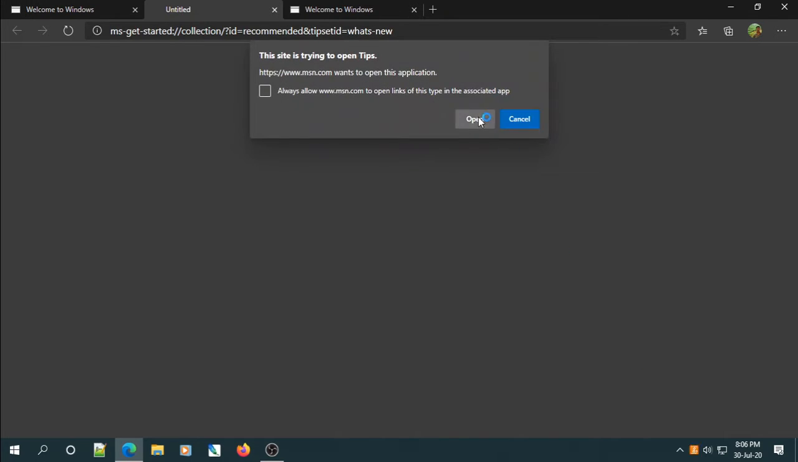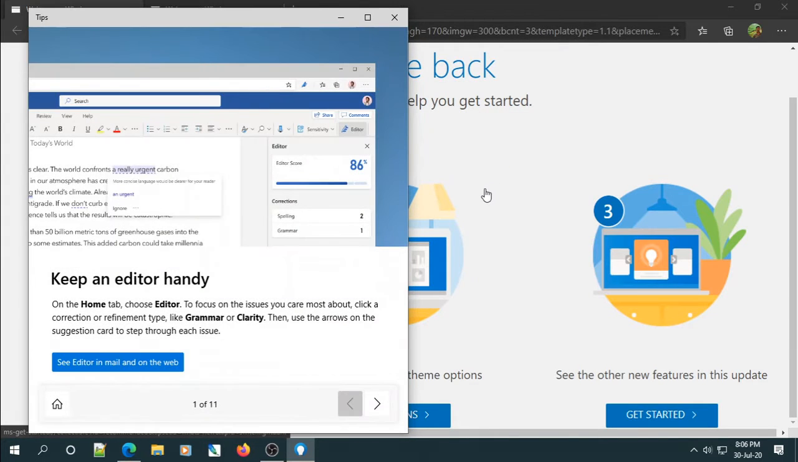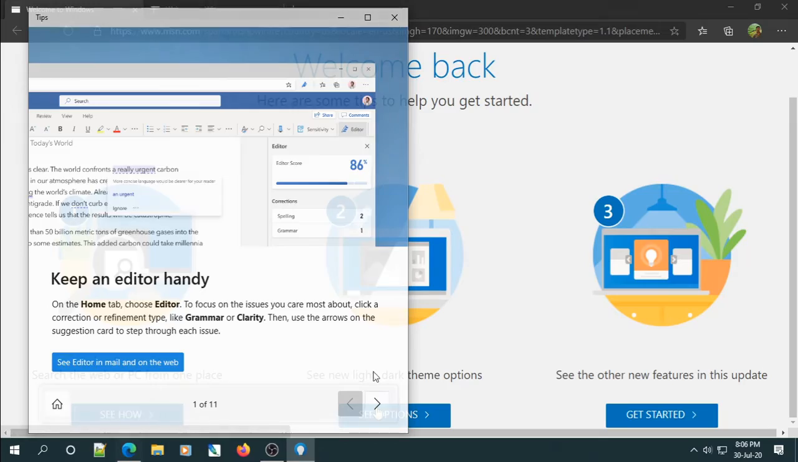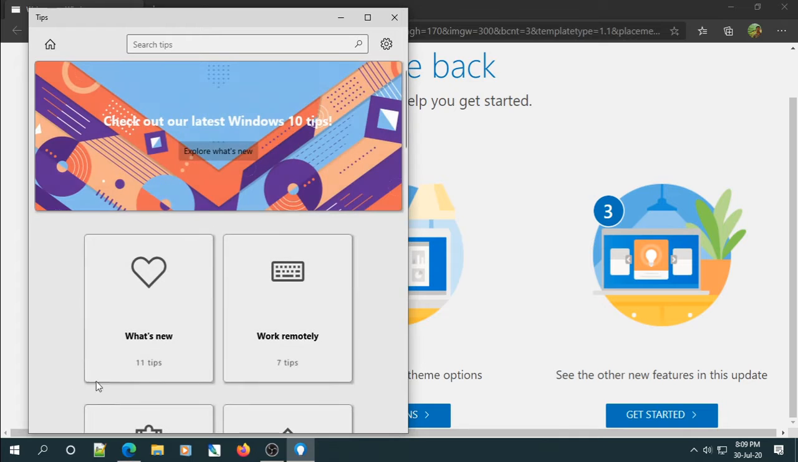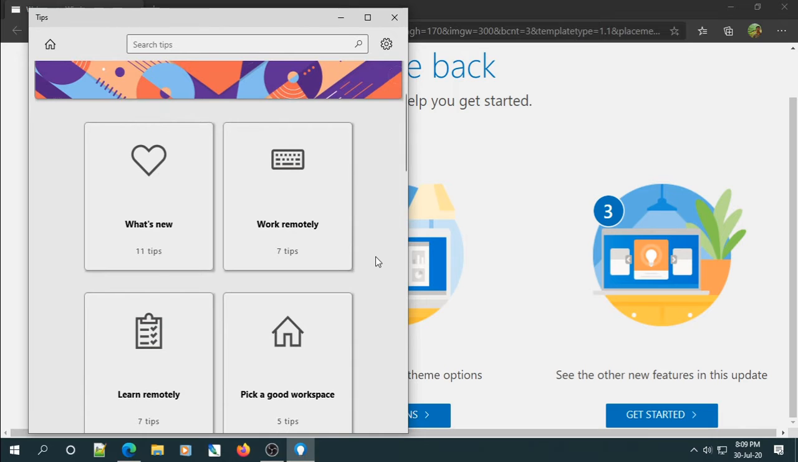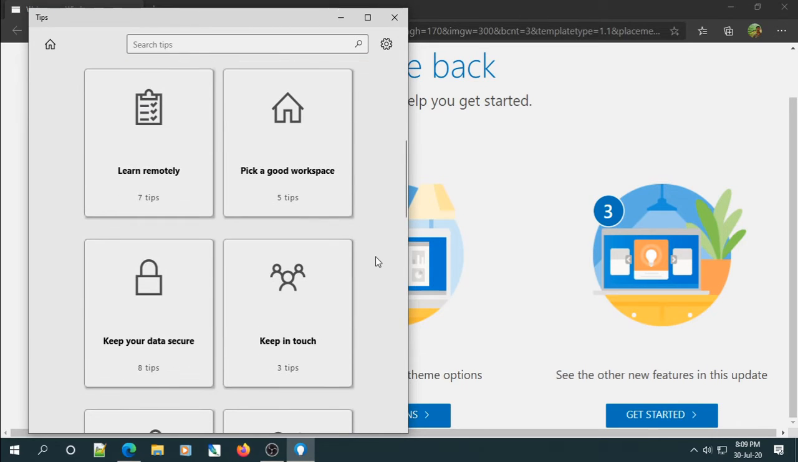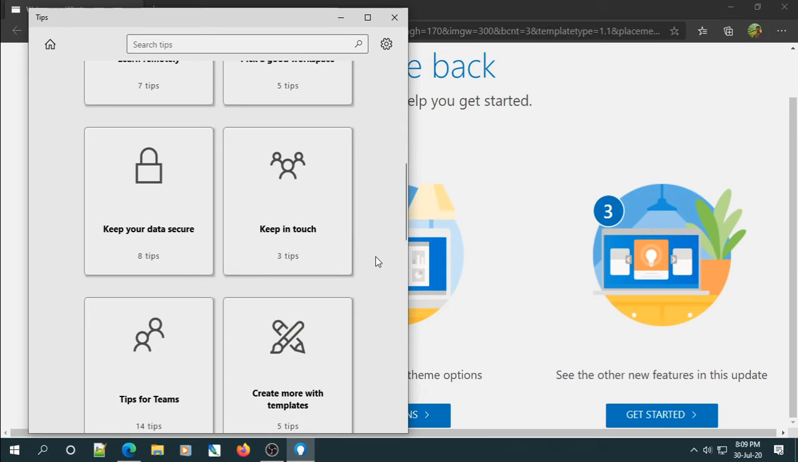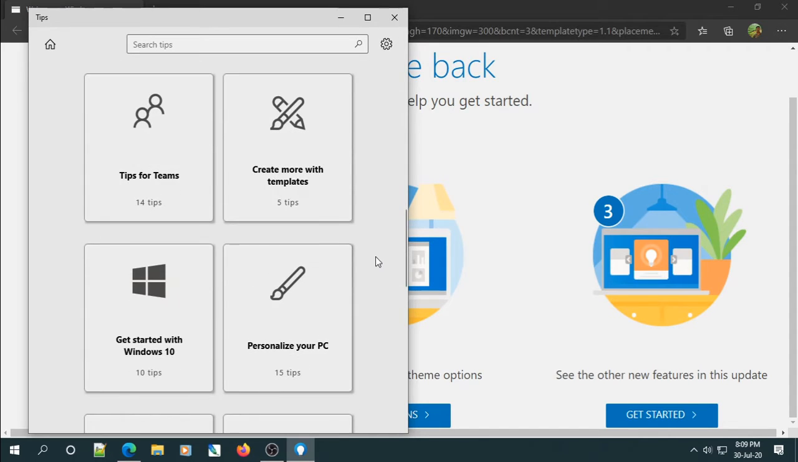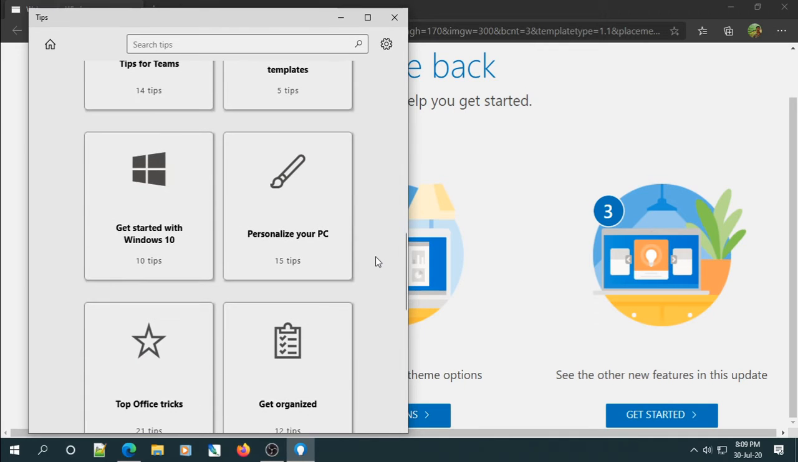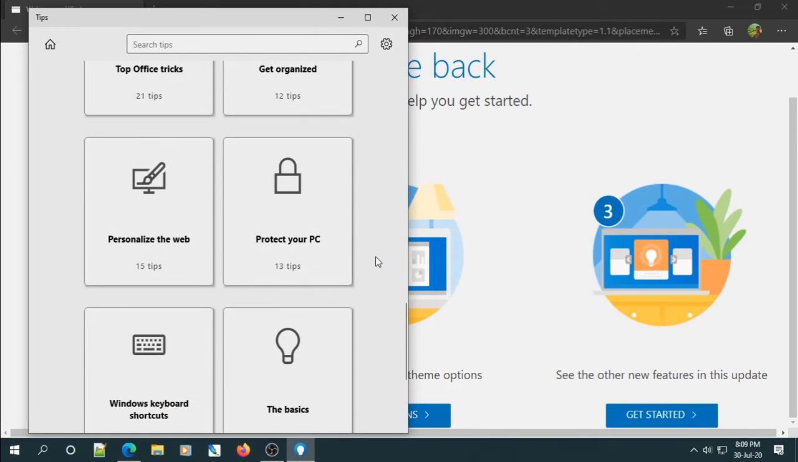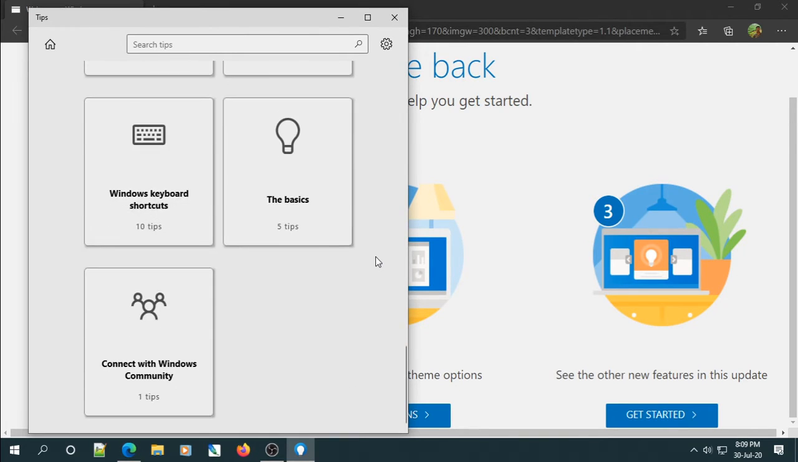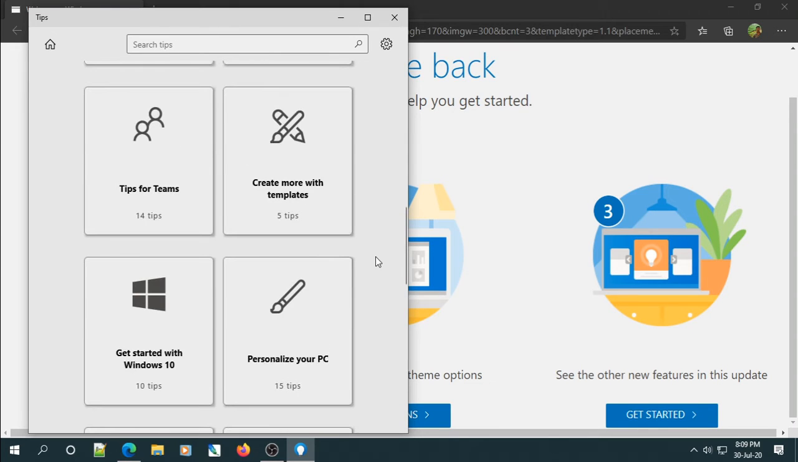This is the same again. Let's go to the home page. Check out our latest Windows 10 tips. I think here we can see a lot of categories, and they have given the tips also. The count you can see below. Getting started with Windows 10, personalize your PC. That is my favorite. And also protect your PC. Yeah, a lot of tips they have categorized here.